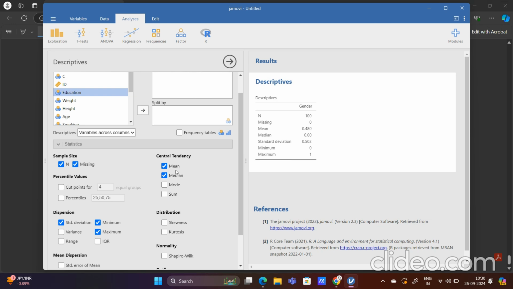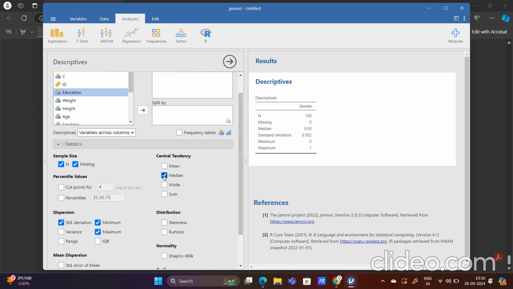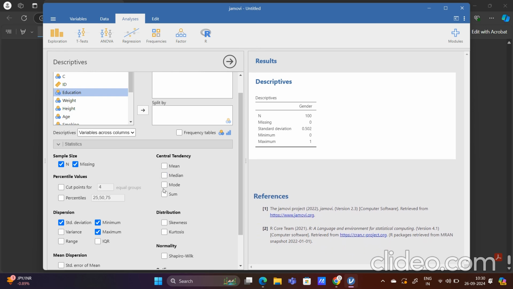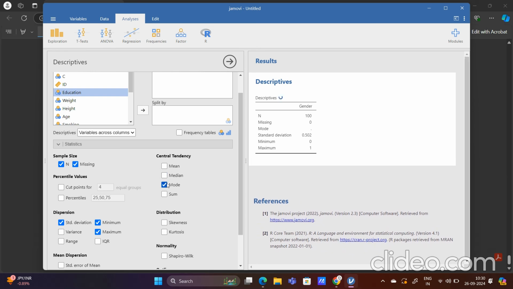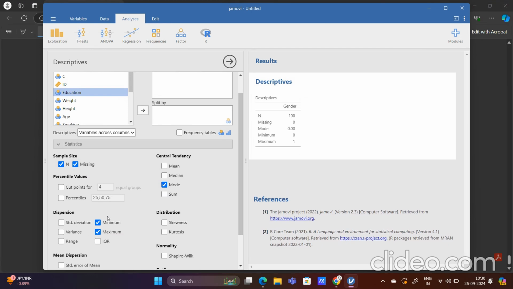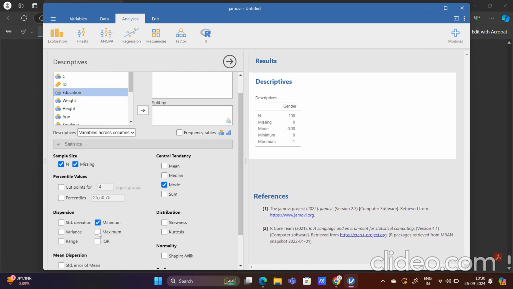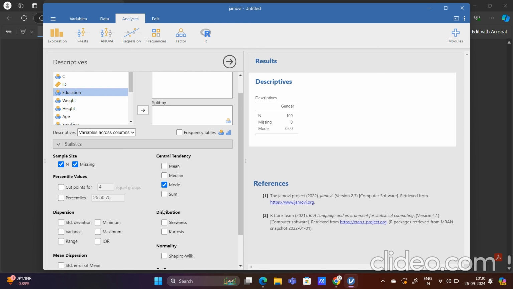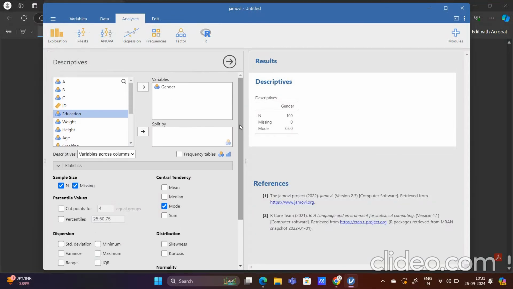I know if it is a nominal variable, then the measure of central tendency is not mean, is not median, it is the mode, right? Similarly, there are no dispersion measures that can be applicable to a nominal variable, so I will not select any, I will just be selecting the mode, right? So basically in this way we have to calculate it. Here no value is being repeated, that's why it is being shown as 0.